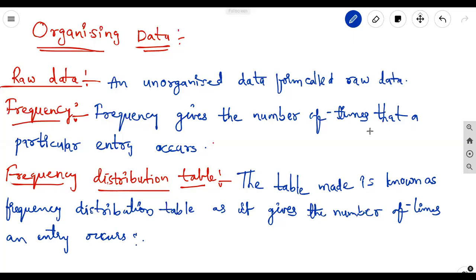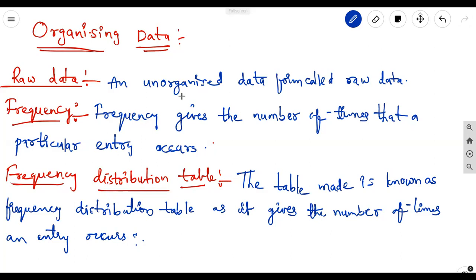Let us discuss a topic on data handling. In that, data can be collected in an organized manner. In the collection of data, what are the basic things involved? First one is the raw data.